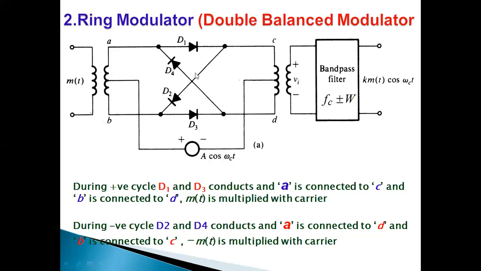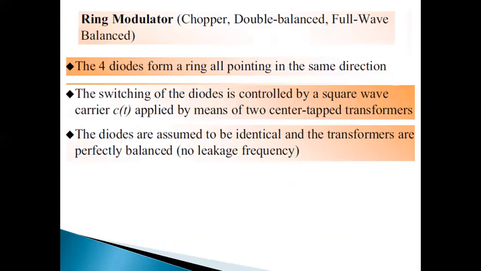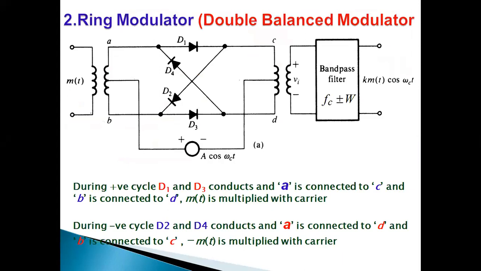Then when the inner diodes are switched on and the outer diodes are switched off, the outer diodes present infinite impedance, whereas the inner diodes present zero impedance. So the modulator multiplies the baseband signal by -1.